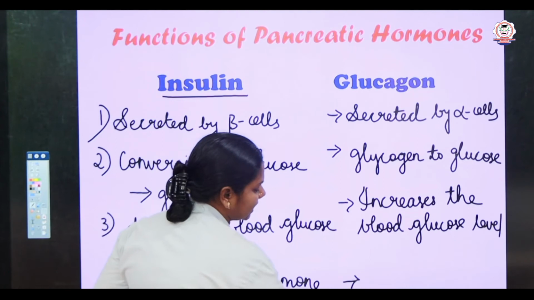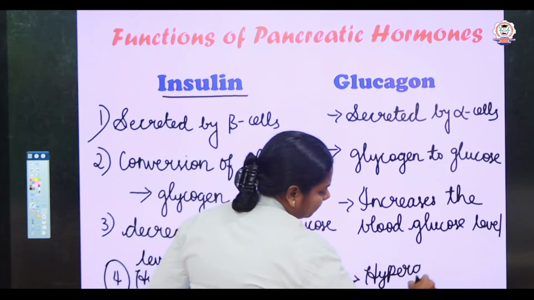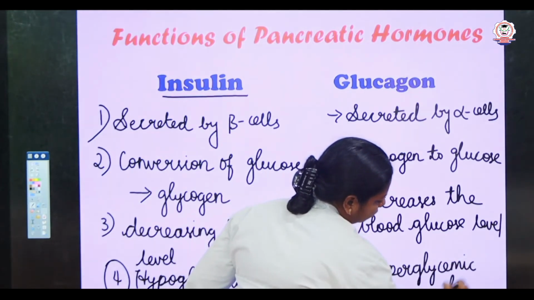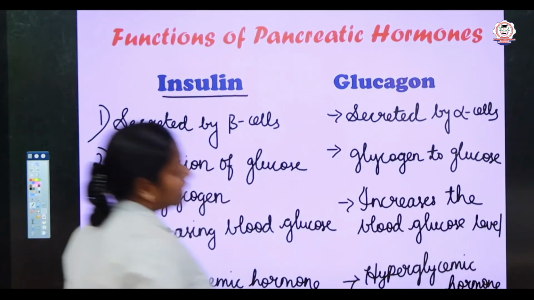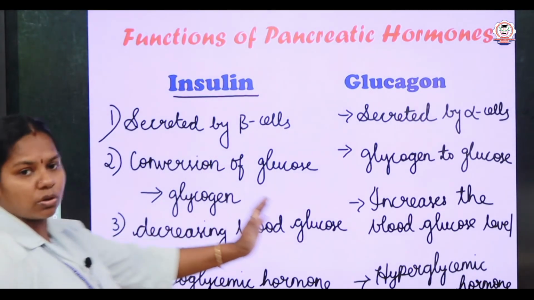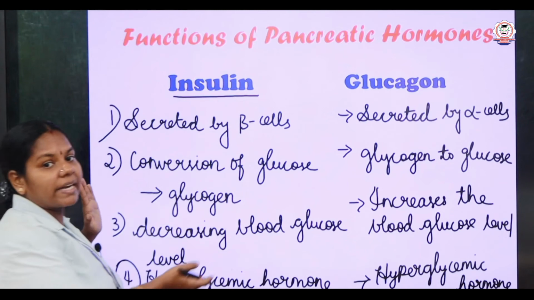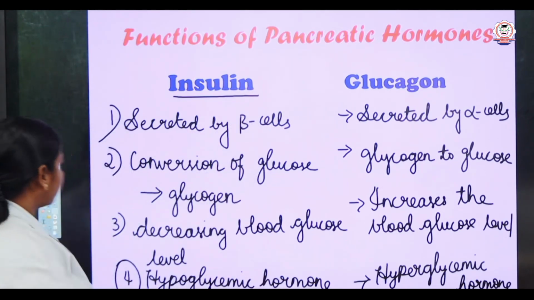It is also referred to as hyperglycemic hormone. So this is the difference between insulin as well as glucagon, and they may ask separately also, write the functions of insulin and write the functions of glucagon.